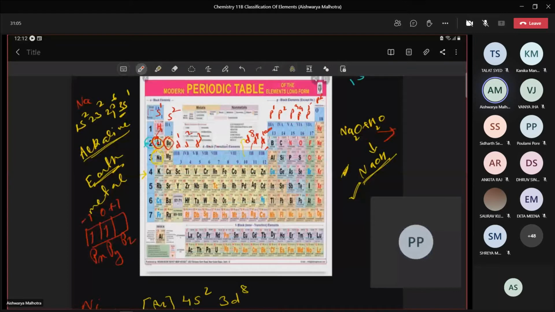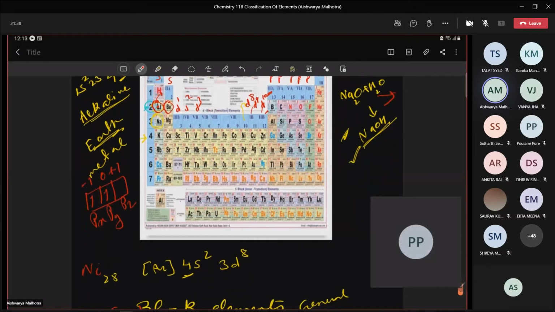Now group number 18 is made up of which type of elements? Noble gases, inert gases. So group number 18 is actually made up of noble gases. Group number 17 has a common name, and all the members of group 17 are known by the name halogens. Group number 16? Chalcogens.